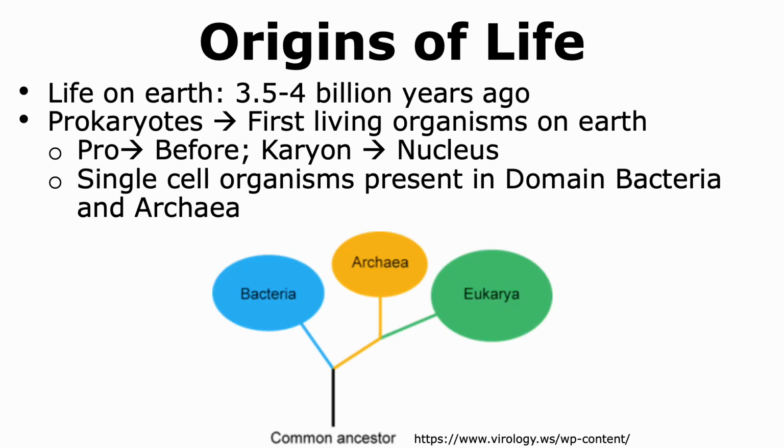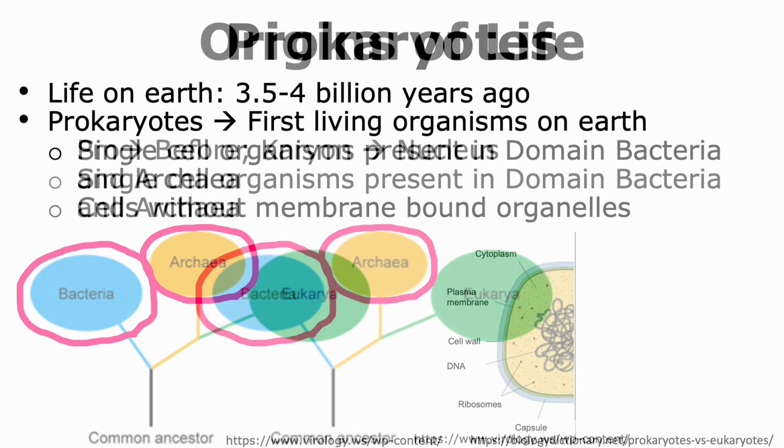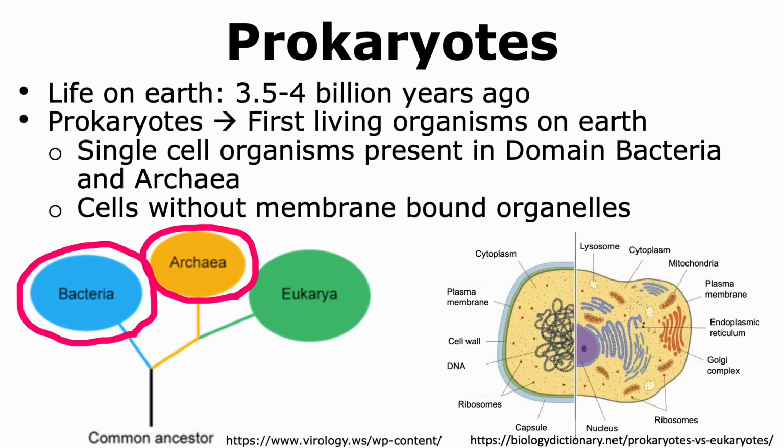All prokaryotes are single-cell organisms, and they can be grouped in one of two domains. Some of them are members of the domain of bacteria, while others are members of the domain of archaea. Prokaryotic cells do not have membrane-bound organelles and hence are a lot simpler than eukaryotic cells, which contain many organelles that are covered by membranes.